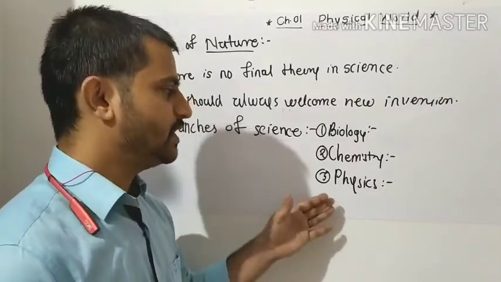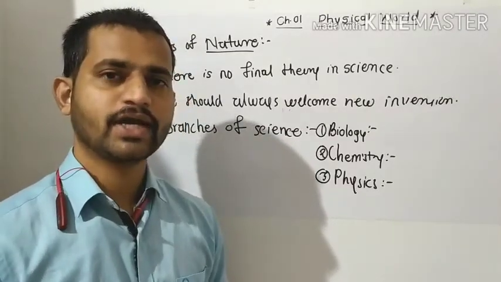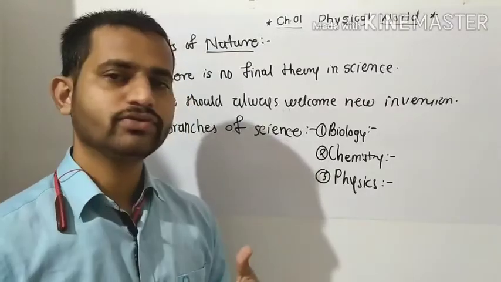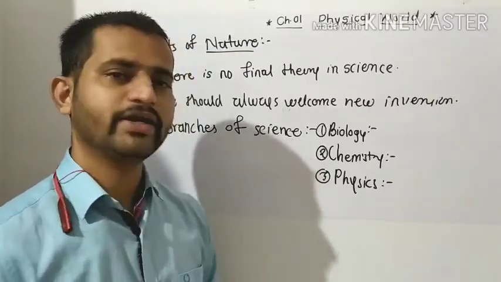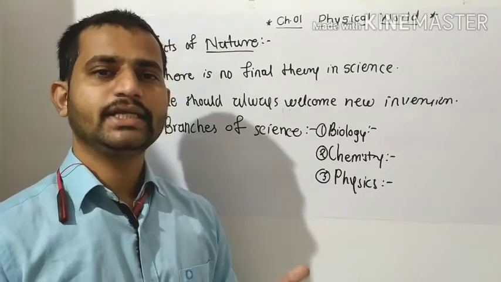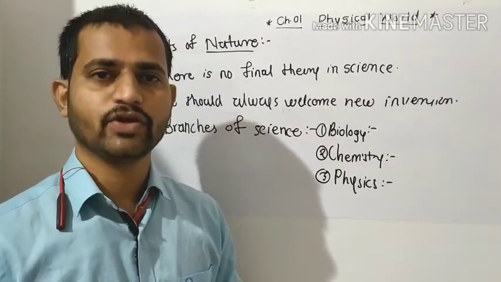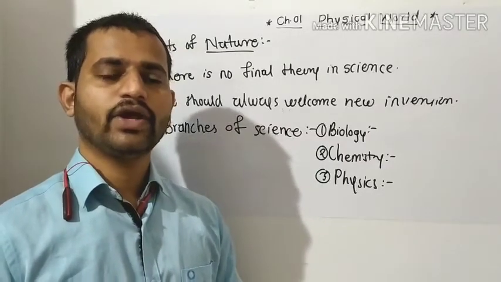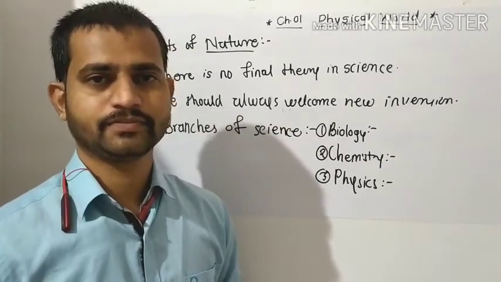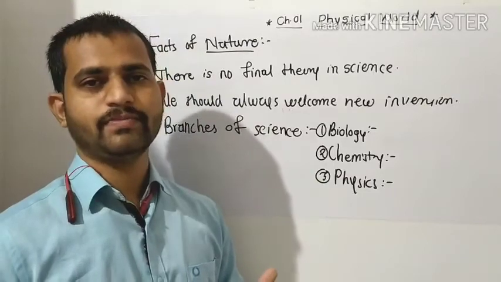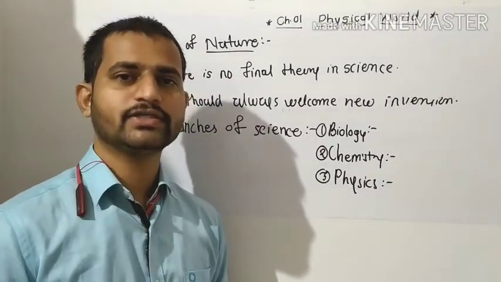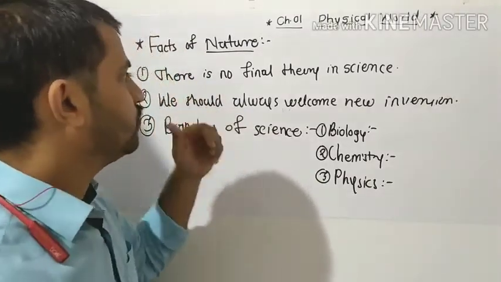सो लाइकवाइज फिजिक्स इज ऑल्सो डिवाइडेड इनटू सम सब ब्रांचेस, biology is also divided into sub branches, chemistry is also divided into sub branches. So these are the things we are doing for our easiness to study the phenomenons, okay? So that's why we have to give some facts of nature, okay? We have to go for some facts of nature, and in that the first fact is there is no final